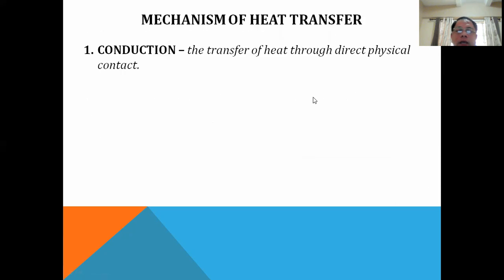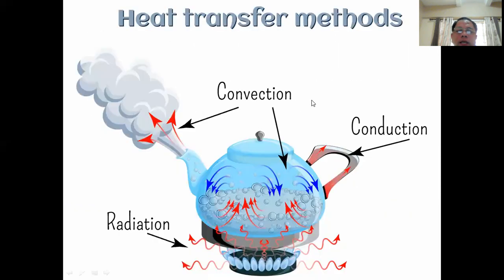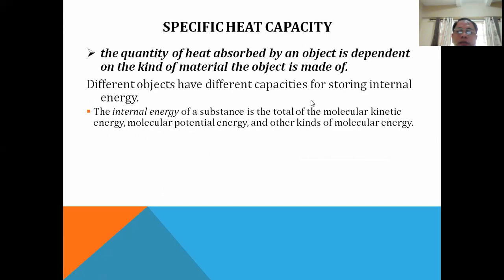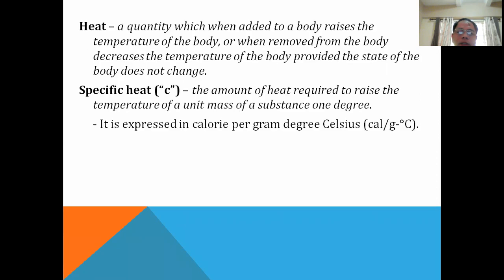And one of the things that allows us to measure heat is the use of a device called a calorimeter. Now, this calorimeter, of course, uses a thermometer to indicate its change in temperature. When there's a change in the temperature, we know that heat will transfer.